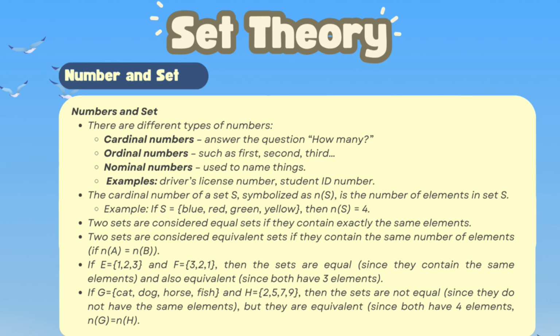Let me repeat. Equal means same elements. Equivalent means same number of elements, or cardinality.